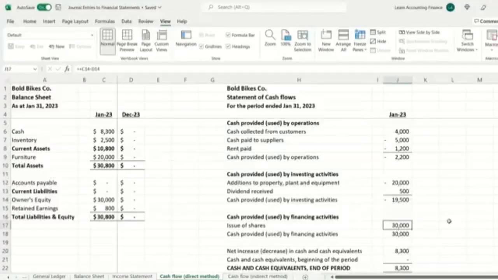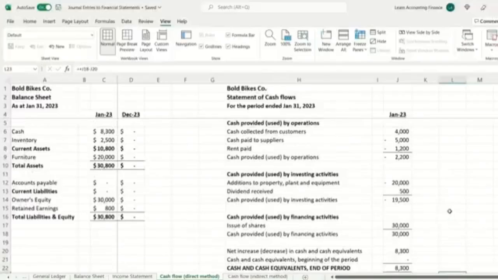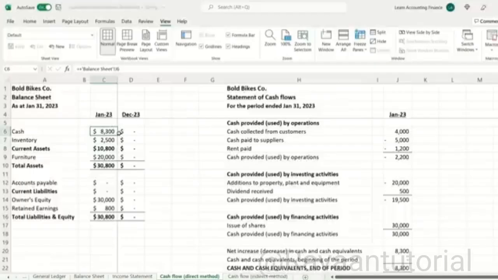There was a deposit of $30,000 at the start of the year. So if you look at it from the owner's perspective, he invested $30,000, and at the end of the month, he is actually looking at $8,300. So there appears to be a loss of $21,700. But it's not a loss, it's an investment in business, and now he has a few assets in the balance sheet, right? He has furniture of $20,000, okay? He also has inventory of $2,500 that he can sell, and of course he still has $8,300 in cash. Hope this clarifies the flow of accounting entries.